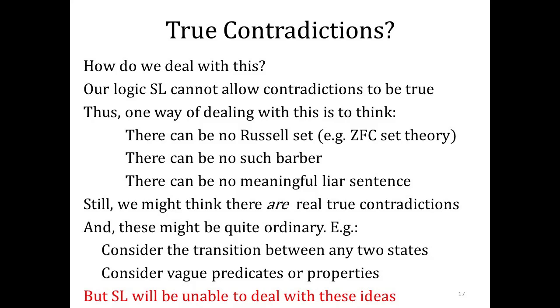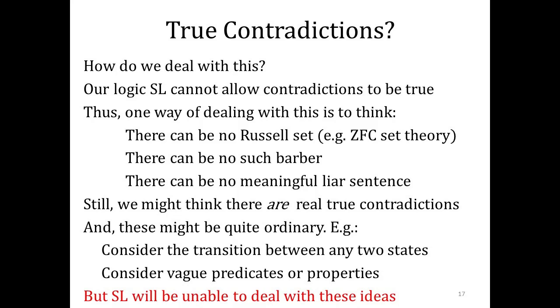Right. And then the more crazy examples are things like quantum physics. We think wave-hood and particle-hood are mutually exclusive properties, and yet we have some superposition of wave and particle. True contradiction. But again, you will find all sorts of people who will say no, there are no true contradictions.